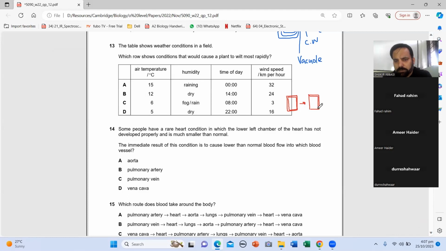When it's in a concentrated solution or dilute? Concentrated, because water goes from high water potential to low. Concentrated means low water potential, so water will go out of the cell. This was turgid. A turgid cell is firm, full of water. When water goes outside, it will get flaccid.